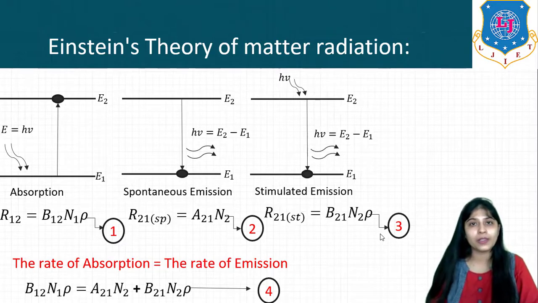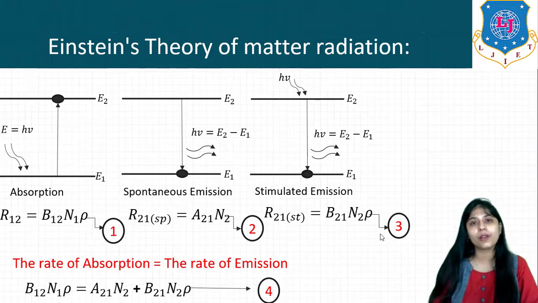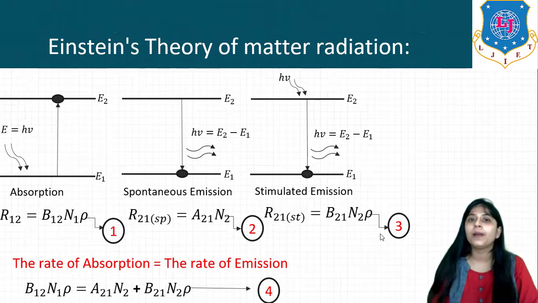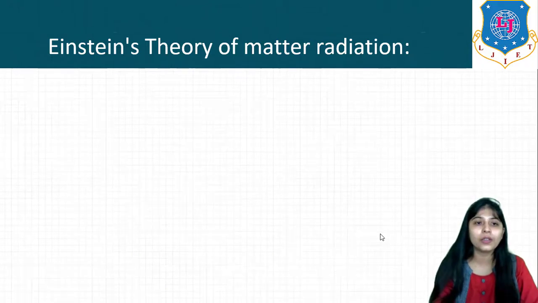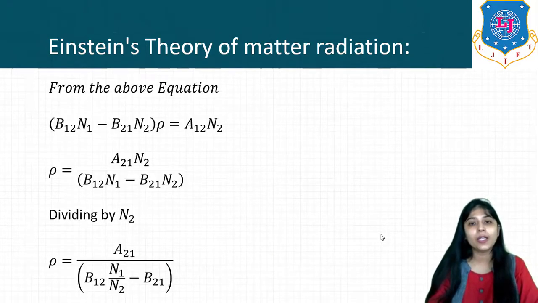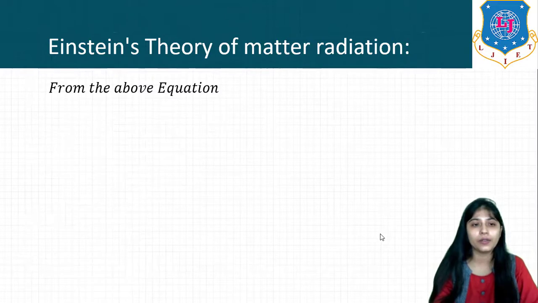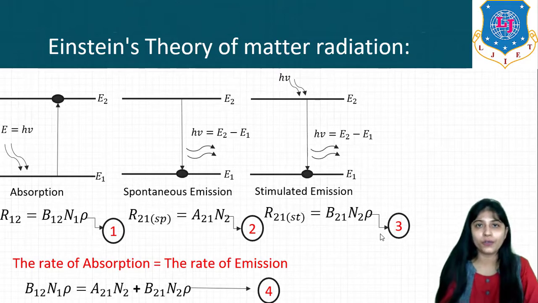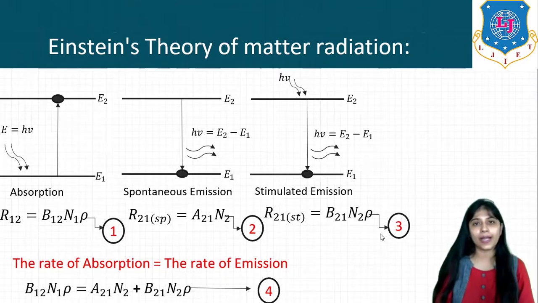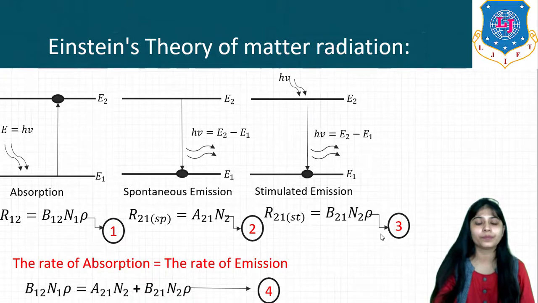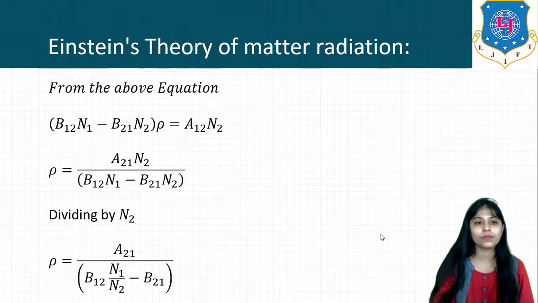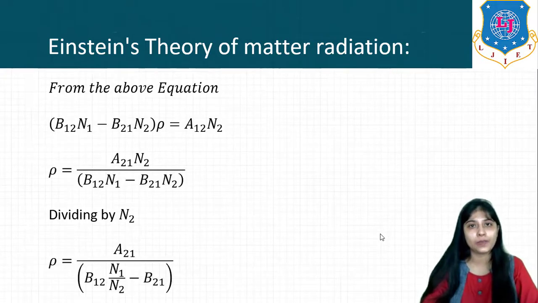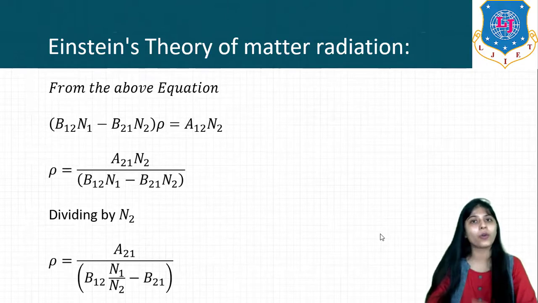Now carefully remember this equation 4, which is B12 N1 rho is equal to A21 N2 plus B21 N2 rho, right? Now from this equation 4, if we take the B coefficient terms on the left hand side, then the equation will be B12 N1 minus B21 N2, of course with rho taken common, is equal to A21 N2.